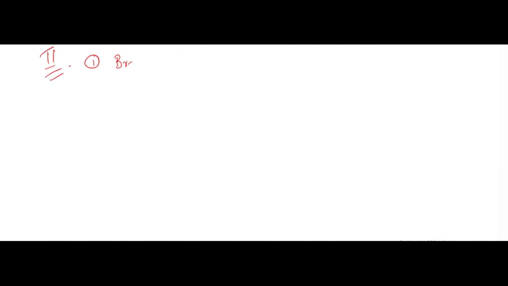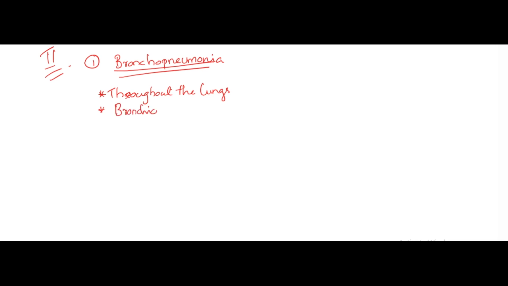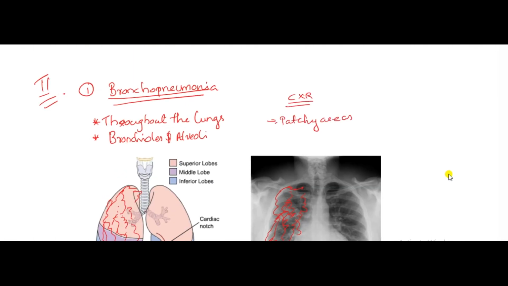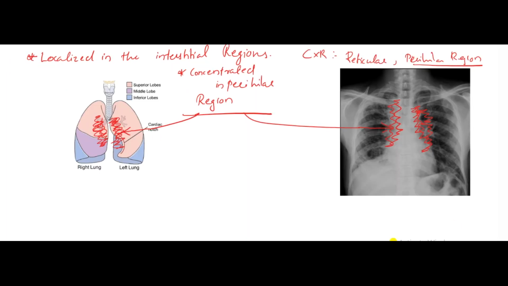In bronchopneumonia, the bronchi and alveoli are involved throughout the lungs. We can see it on X-ray also. On chest X-ray, there are patchy areas throughout the lungs. And atypical pneumonia or interstitial pneumonia is located in the interstitial regions. We can see it here in the perihilar regions.